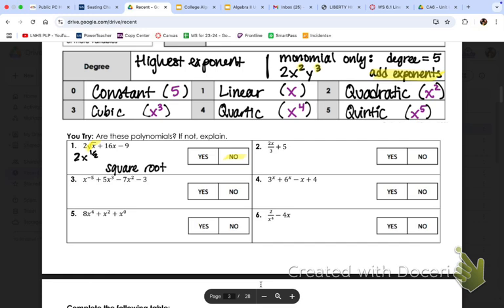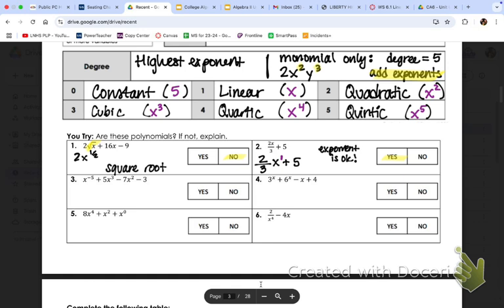Okay, the next one looks like it would be a no, but it's actually a yes because you could rewrite it like this. What exponent does that x have? You don't see it, but what is it? There's 1x. Anything weird there? You're looking at the exponents. X to the first. 2/3 is fine. It's a coefficient. So this is yes because your exponent is okay. That's all you care about.